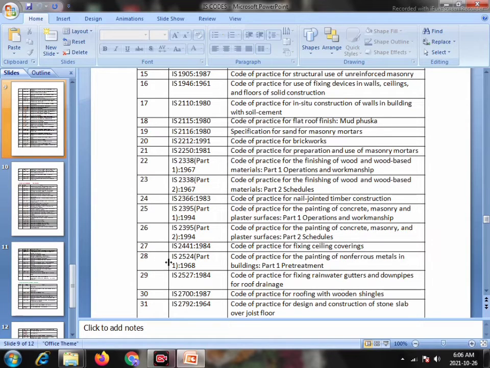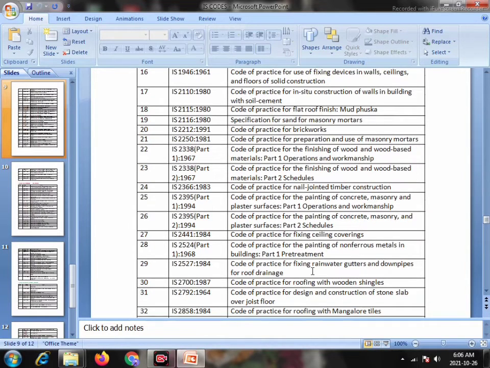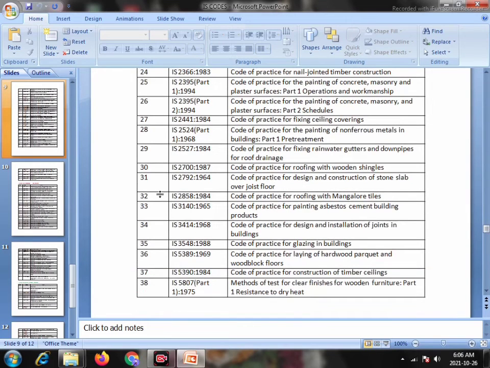Serial number 28, IS 2524 Part 1 1968, Code of Practice for the Painting of Non-Ferrous Metals in Buildings Part 1 Pre-Treatment. Serial number 29, IS 2527 1984, Code of Practice for Fixing Rainwater Gutters and Downpipes for Roof Drainage. Serial number 30, IS 2700 1987, Code of Practice for Roofing with Wooden Ceilings.